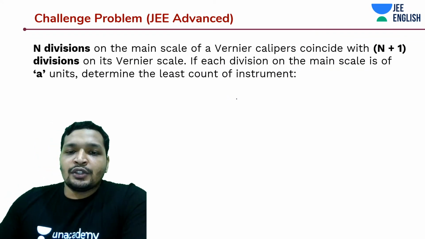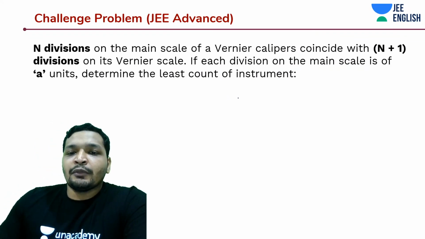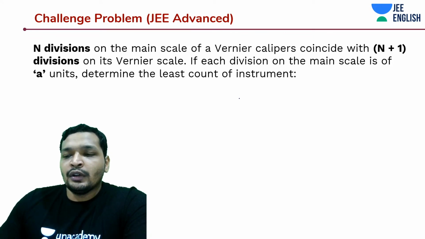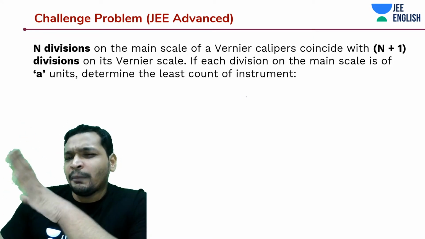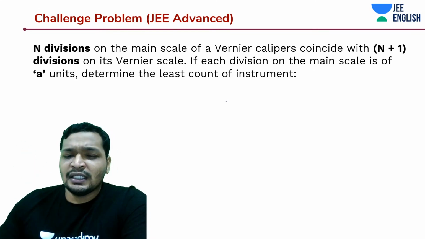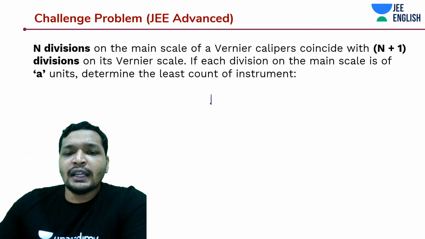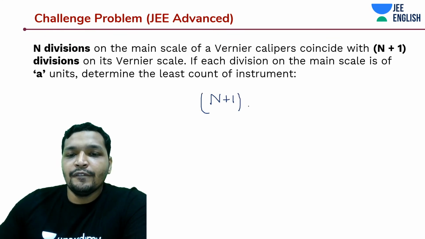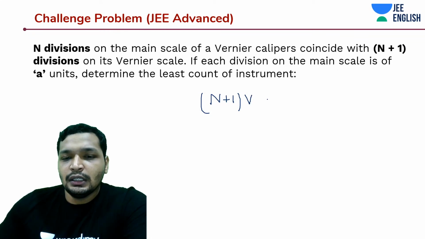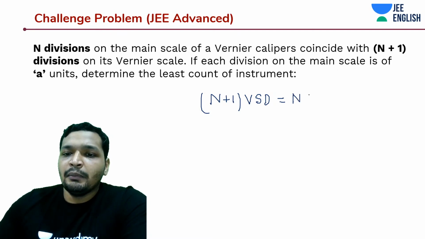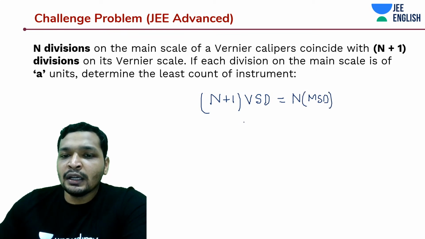So let's get started on this. Just for now, I'm going to move through equation by equation, but you can apply the expression and get the answer directly. You know that n plus 1 VSD is going to coincide with the nth main scale division, right? That is it.